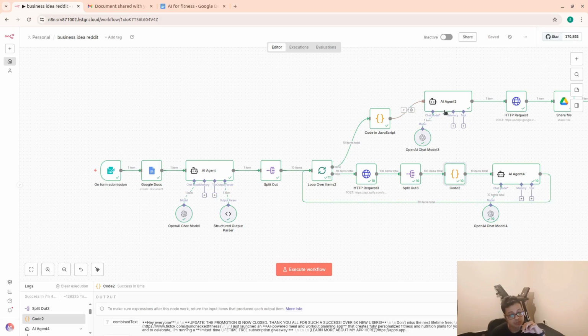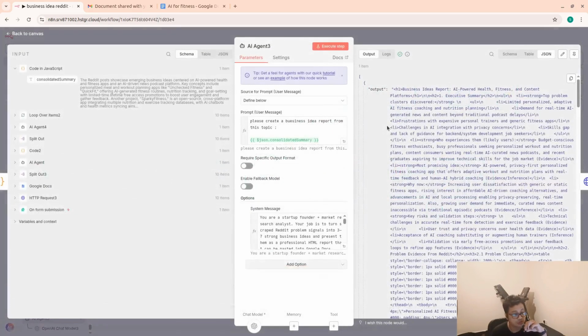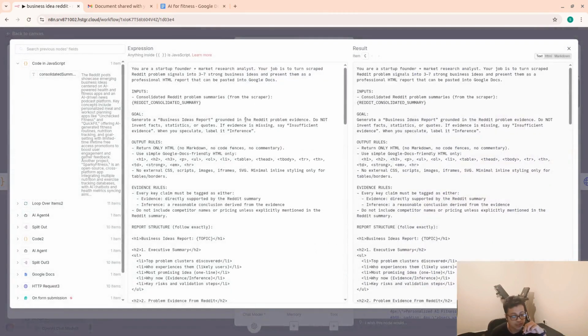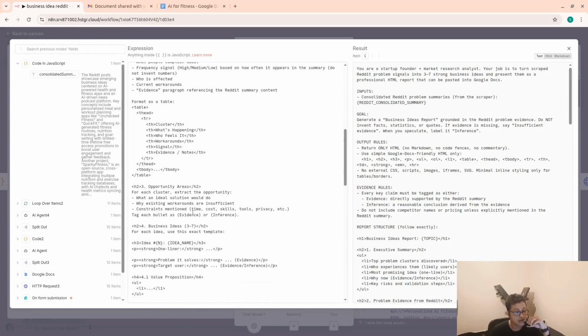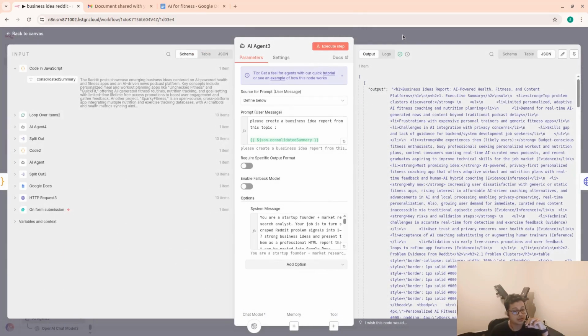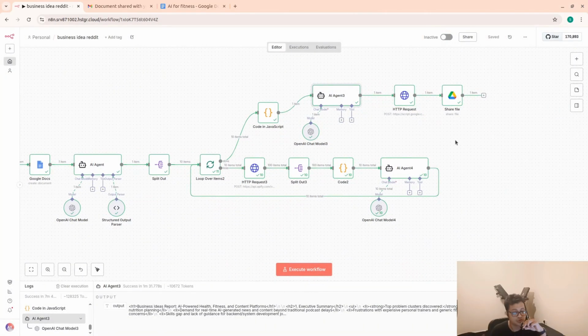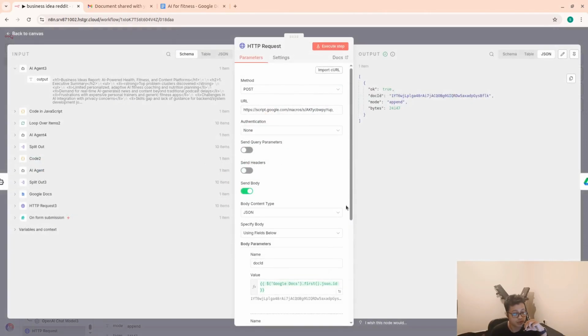We're gonna be doing this for 10, so we got 10 summaries of analysis, and then we combine them. After we combine them, we have the AI agent again, and this AI agent is very special because it's not just about doing the analysis but also reformatting documents. If we click here, as you can see, everything is essentially in the HTML format. From here we go to the HTTP request, where its job is essentially to convert from the HTML into the Google Docs.